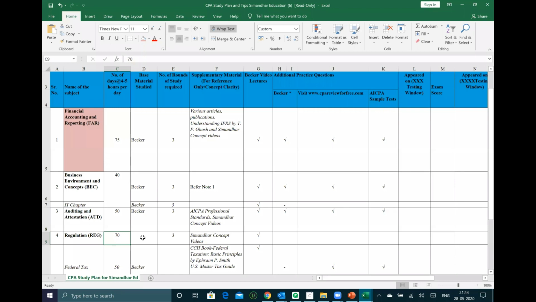Sir, in regulation, which source is to be used for authoritative literature? So I will just write here: for reg, IRC, right? For FAR, FASB, right? For audit, PCAOB. BEC is general, they will give it in the exam itself. And AICPA also for audit. Right? Okay, so will mock exam questions keep changing? It might change a little bit, but most of the time it gets repeated.